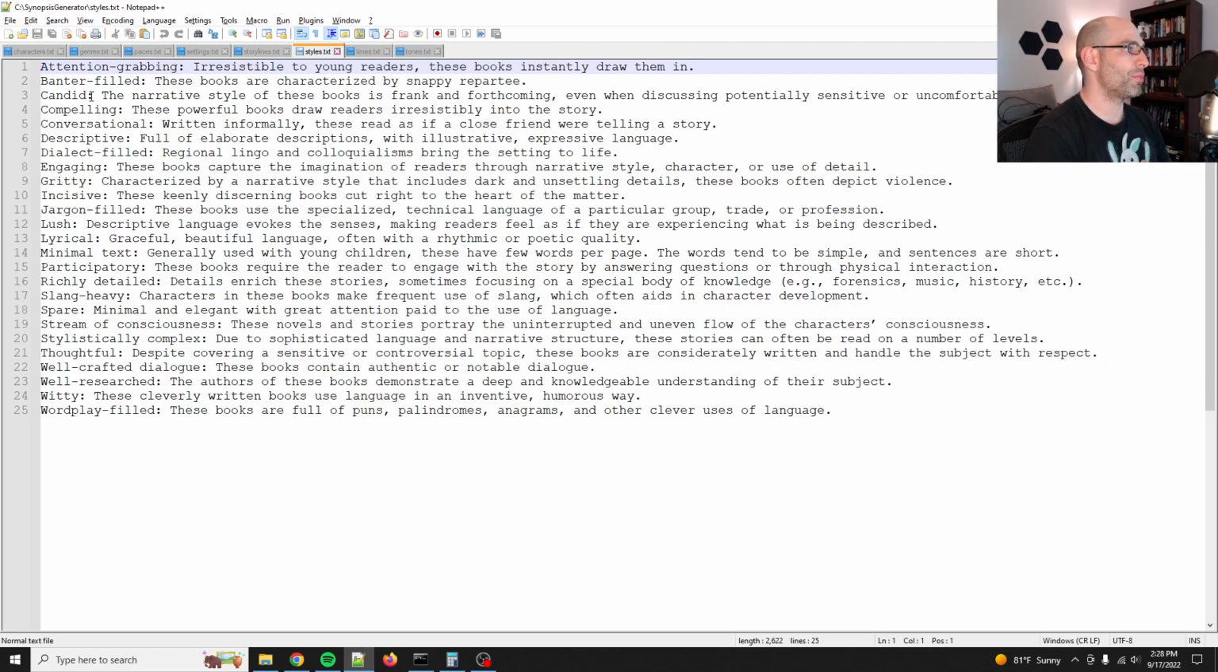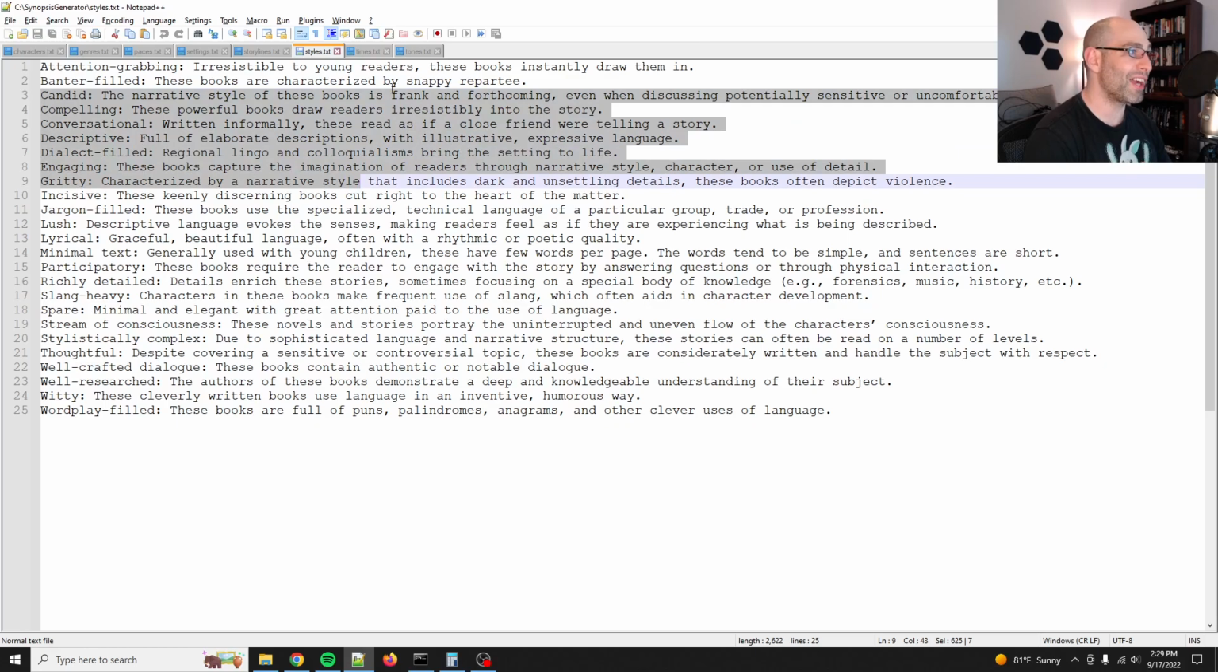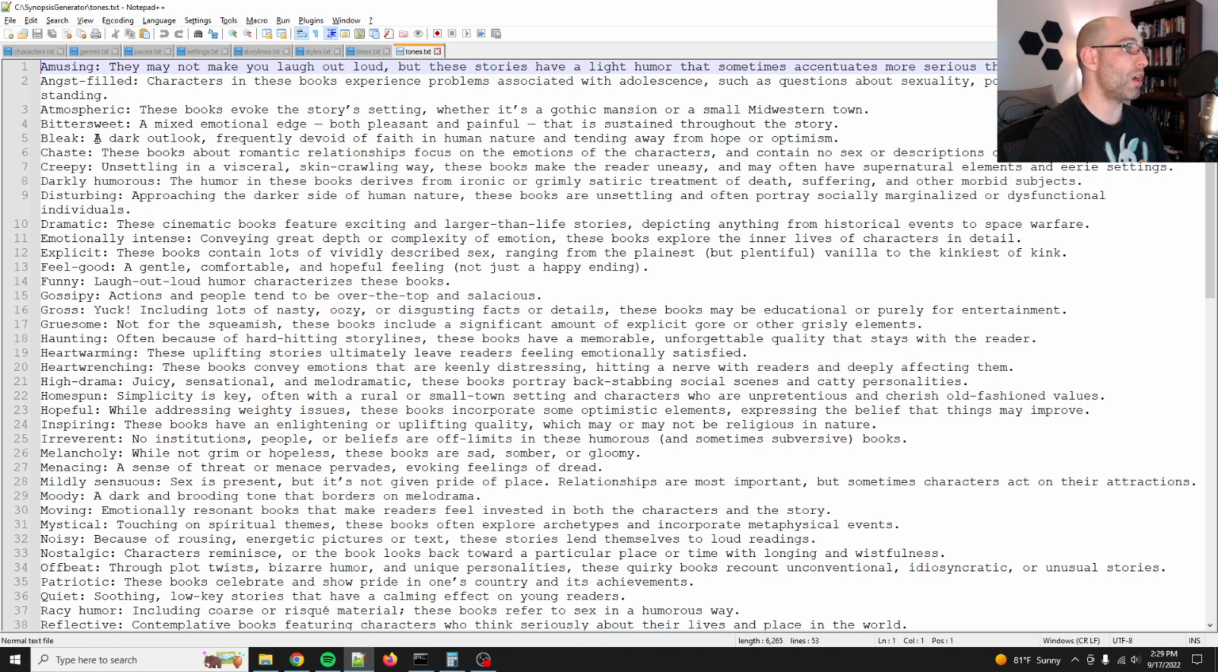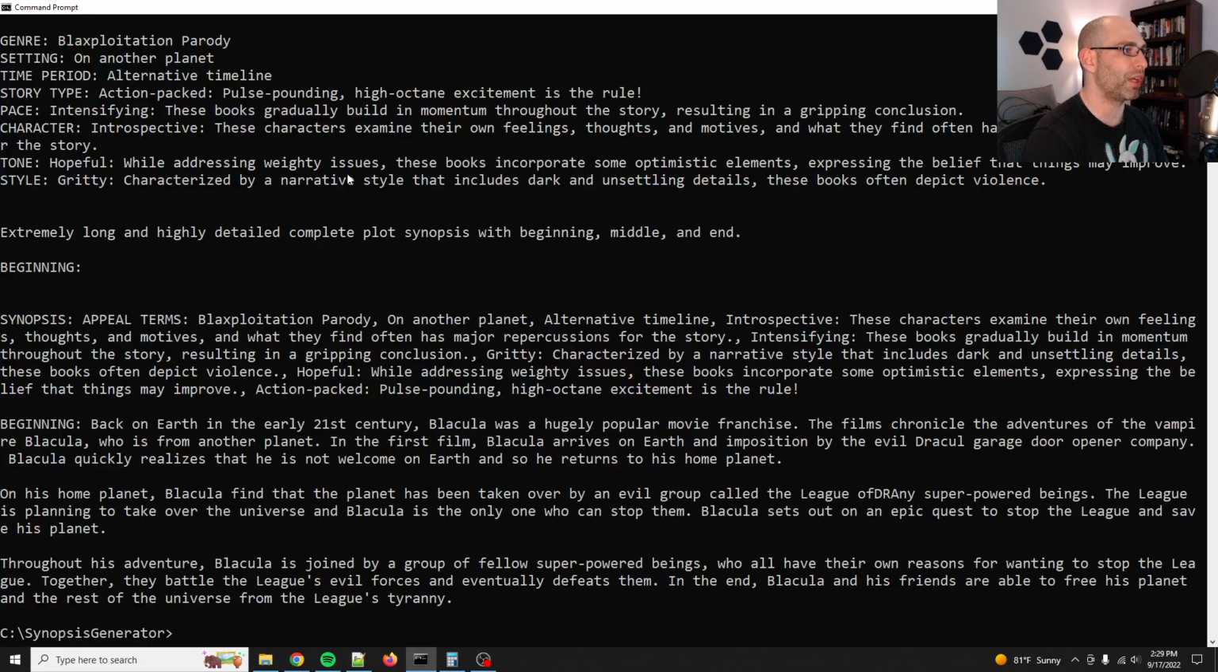description. So again, giving it just a little bit more verbiage to chew on, so that GPT-3 knows what to do with it. Styles. By adding a little bit more about style, you're going to get something a little bit better. Time periods, and then tones. So creepy, like unsettling in a visceral, skin crawling way.